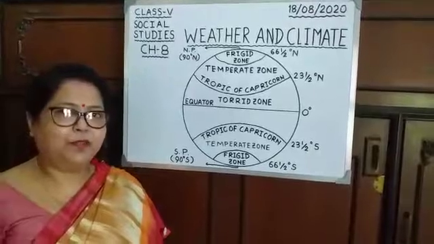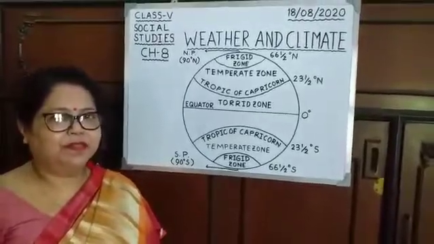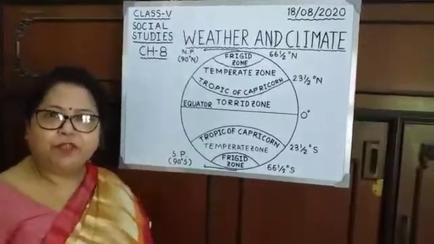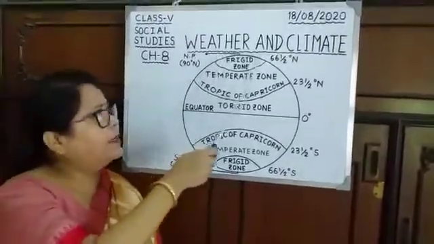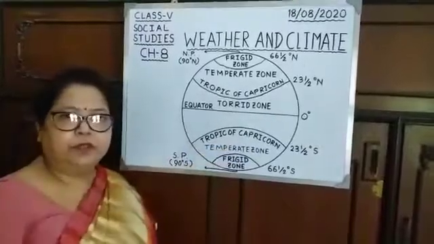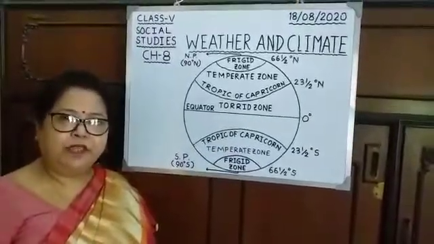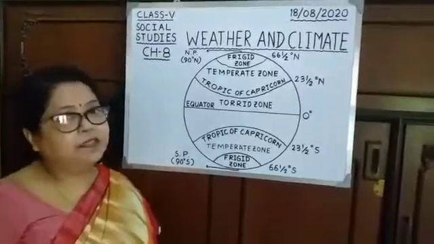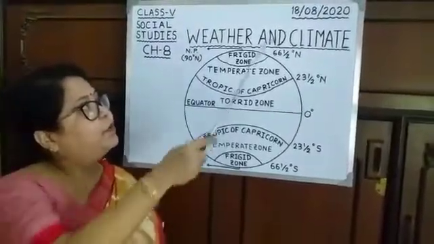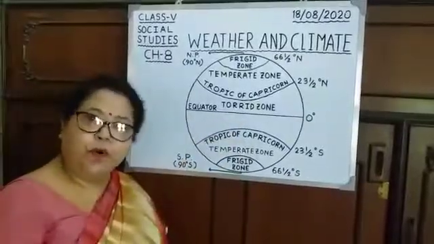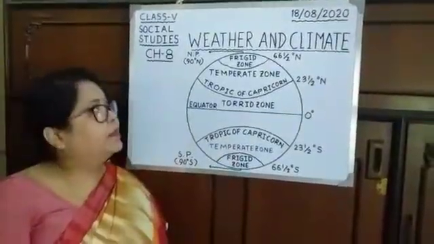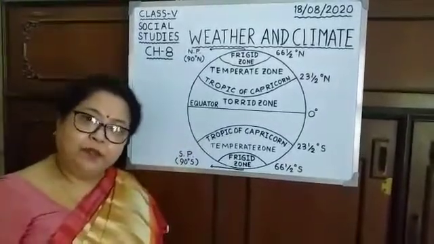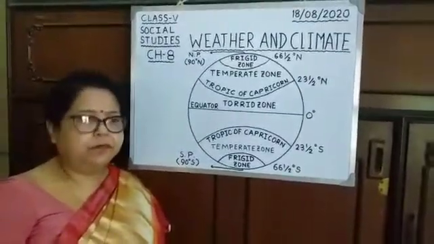Today Shoma ma'am will discuss another chapter, chapter number 8. The name of the chapter is Weather and Climate. Now children, open your book and turn to page number 57. This video is connected to the lesson plan for 18th of August. Okay. Now children, this chapter is in your unit syllabus.